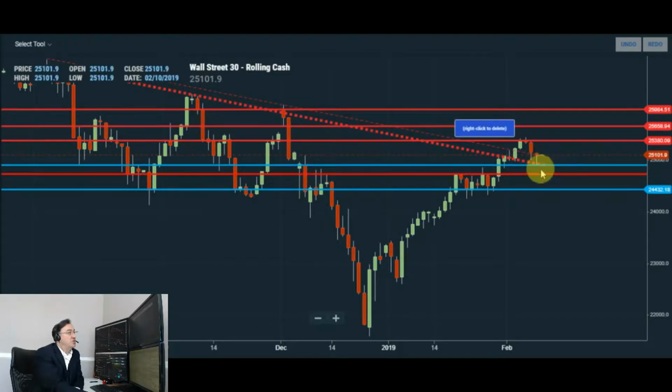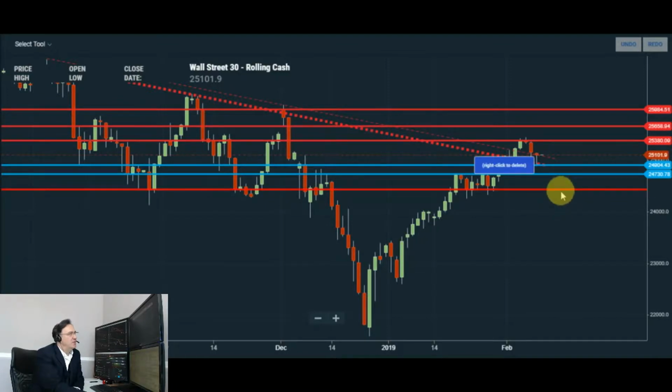Alternatively, a flush lower and end of day close below this previous resistance trend line, now newly found support, and the cluster of these previous lows at 24,900, and a retest of that level from underneath as a newly found resistance could open up the way for a deeper, more meaningful corrective move from the overextended market conditions towards 24,730, possibly even 24,440, 24,400 to the downside.